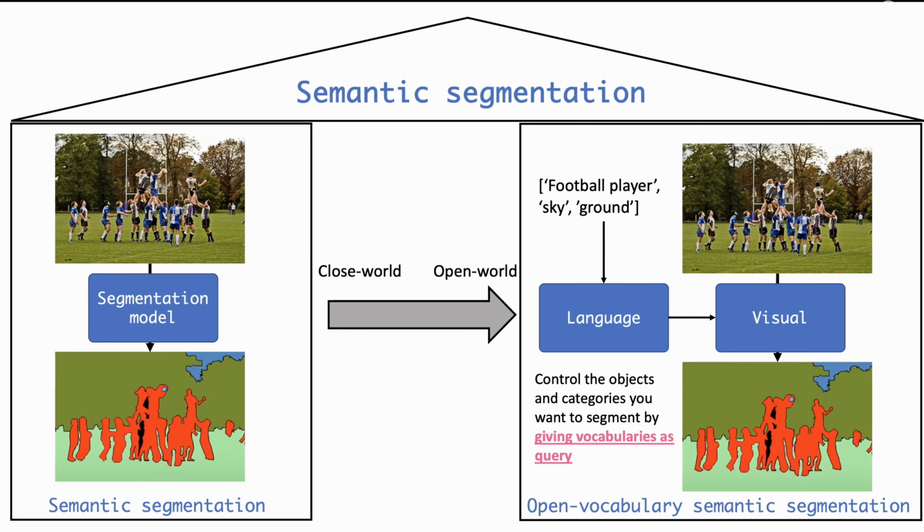Semantic segmentation aims to assign a label to every pixel in an image. Traditional models work with a fixed label set, which we call closed-world segmentation. However, in real-world applications, we often want models to recognize categories outside the training set. This is the Open Vocabulary Semantic Segmentation setting, where you can control the objects and categories you want to segment by giving any vocabularies as a query.